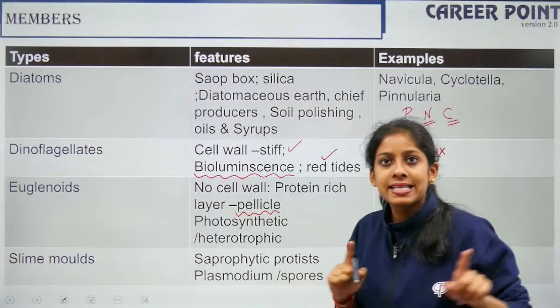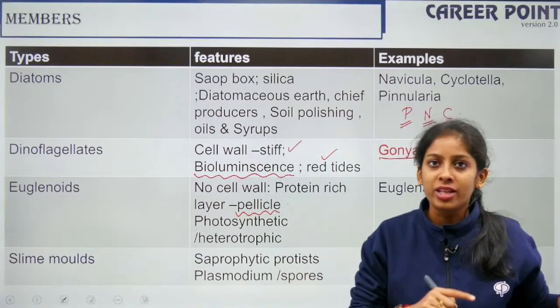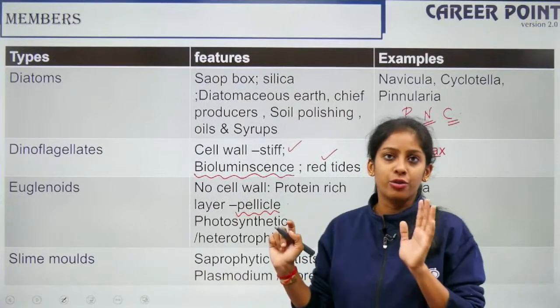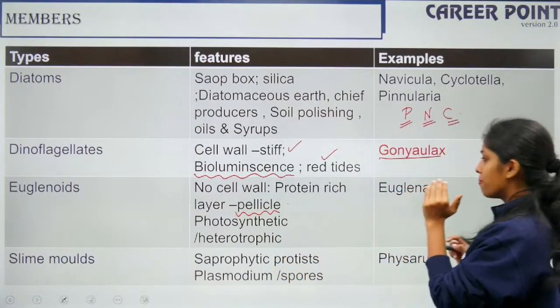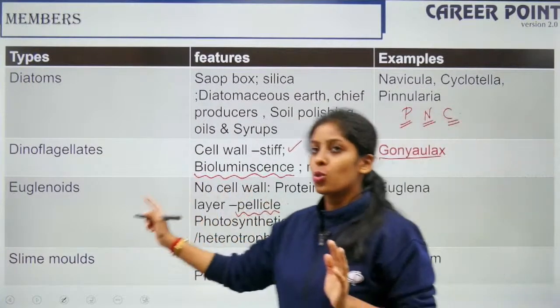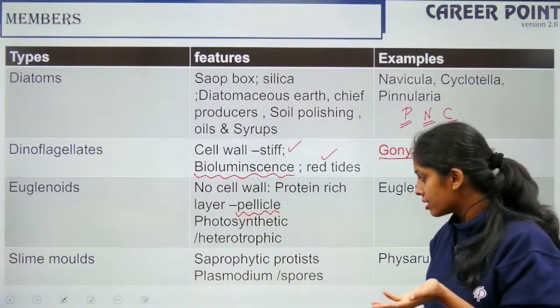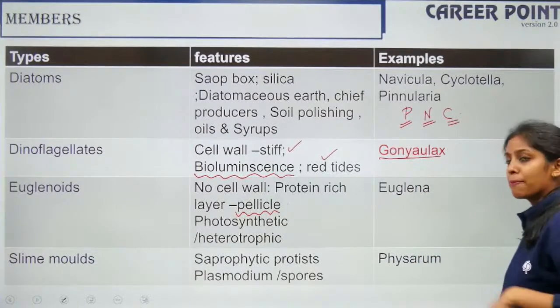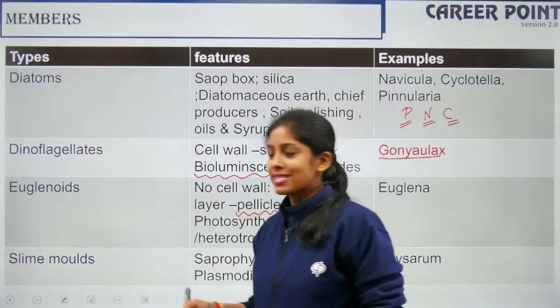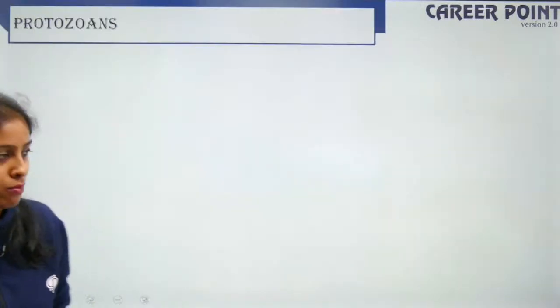When sunlight is there, it will perform photosynthesis. When there is no sunlight, it will become heterotrophic, right? So the example is Euglena. The last one is slime molds. They are saprophytes. They feed on dead organic matter, right? And the example is Physarum. So Physarum is a type of slime mold, right?